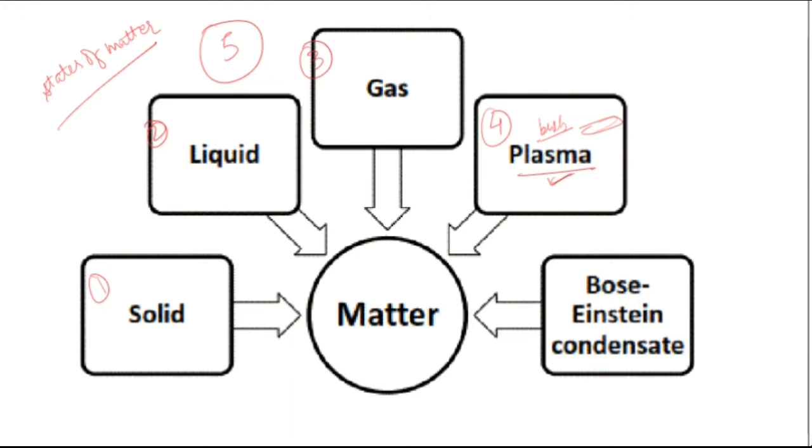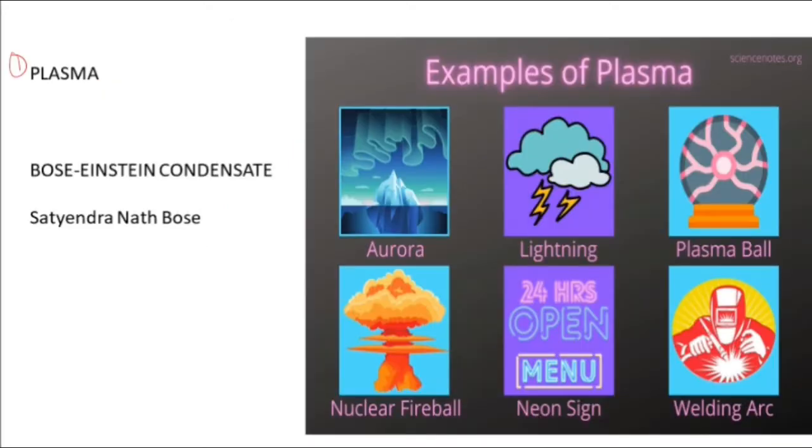And the 5th state is Bose-Einstein condensate. So the Bose-Einstein condensate is formed by cooling a gas of extremely low density. Talking about the plasma state of matter, what happens in this particular process is that, for example, consider a bulb, alright? There is gas filled inside the bulb, and when we pass electrical energy into this bulb, the gas gets ionized, alright? This gas gets ionized and this enters into plasma state of matter.